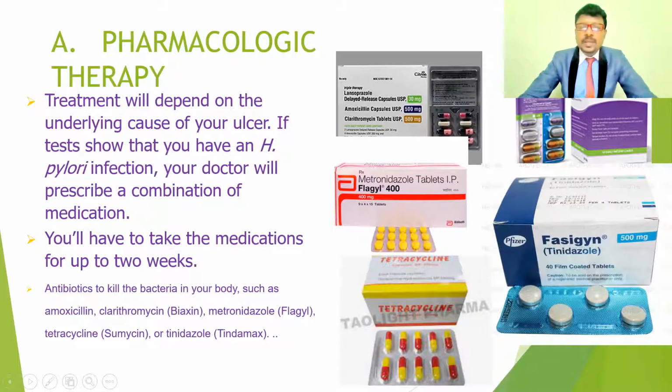Omeprazole is a proton pump inhibitor. Some other drugs prevent and manage peptic ulcers. This combination of drugs is used to reduce the severity of the peptic ulcer. But there may also be some side effects.